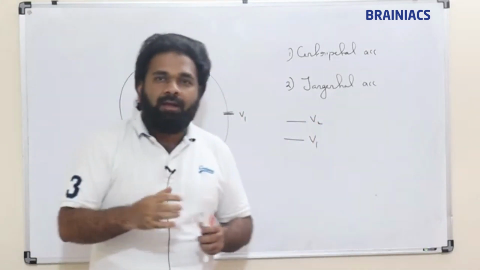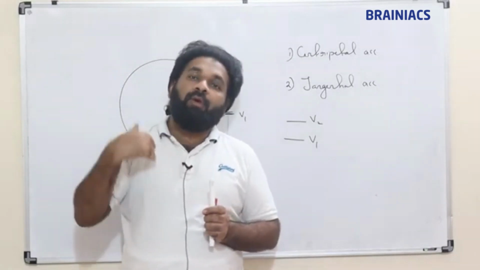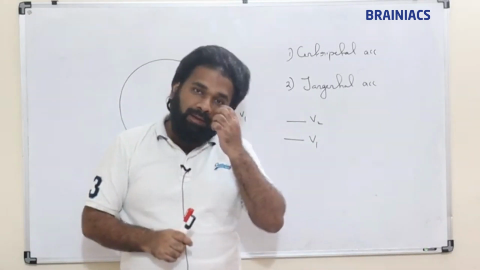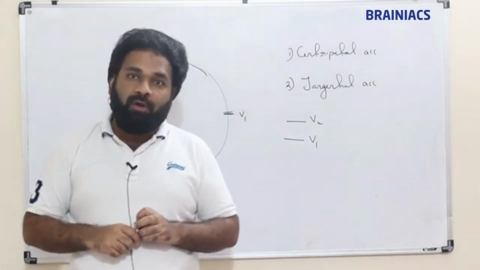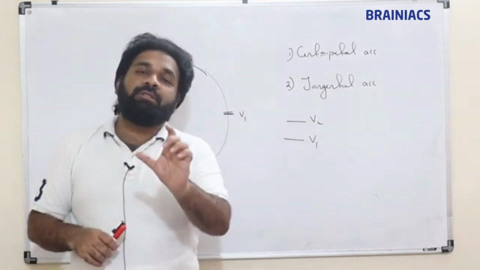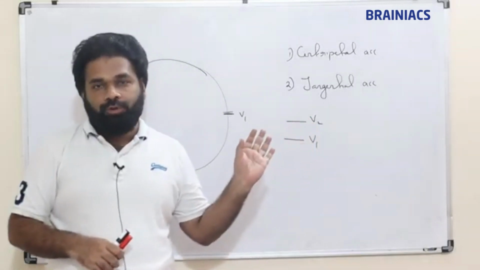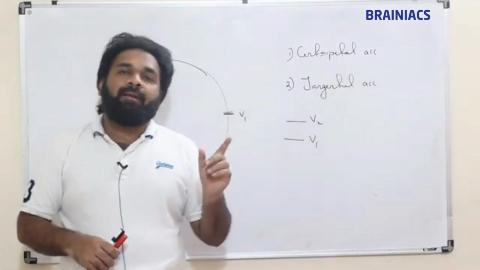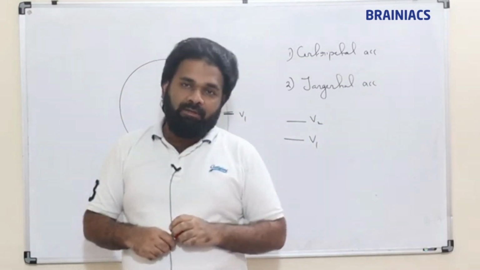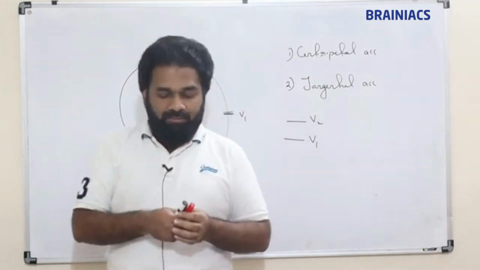That is, at each and every point the velocity is changing. So the tangential velocity at each point is changing in non-uniform circular motion. So definitely if we need to find the tangential acceleration, we will have to find instantaneous acceleration.